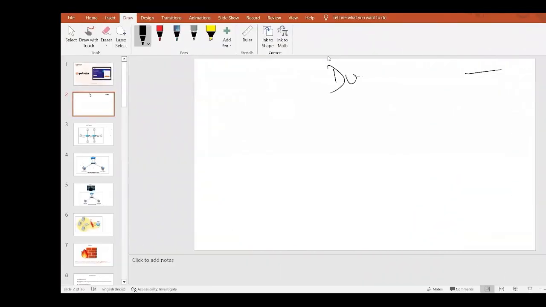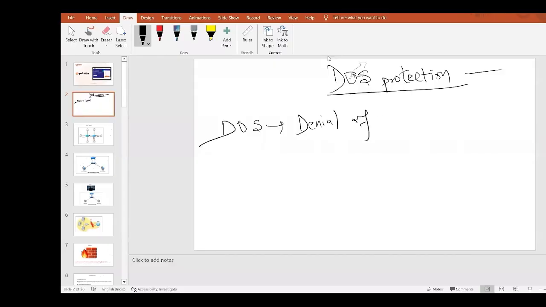DOS protection. Okay, so guys, what is DOS protection? What is DOS? DOS means denial of service. What is the meaning of denial of service?